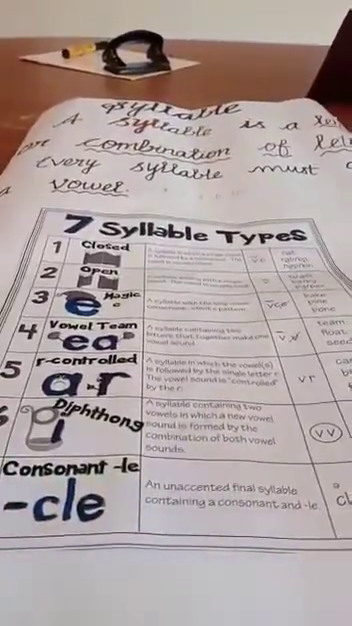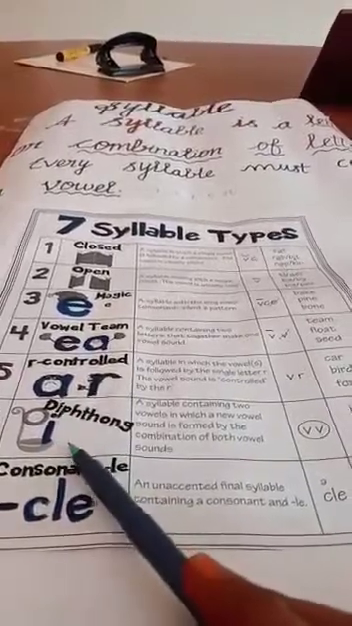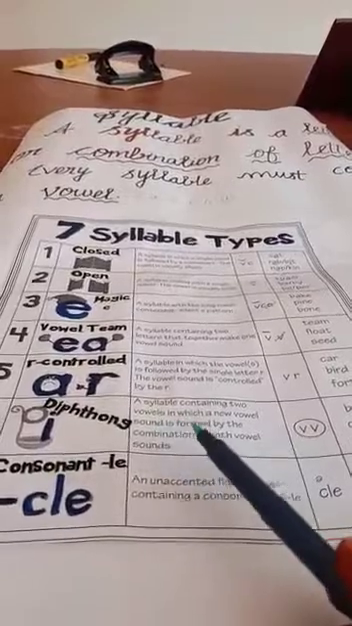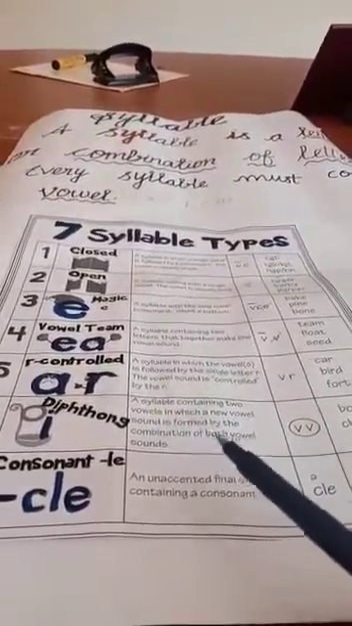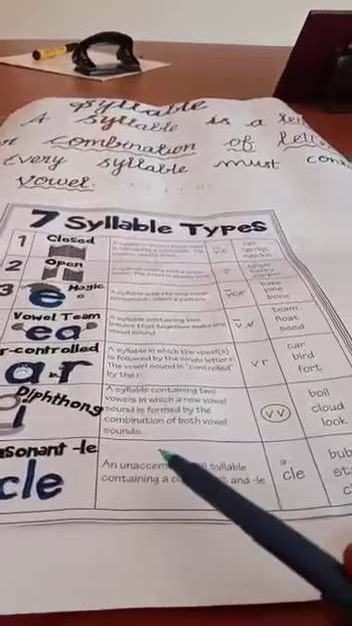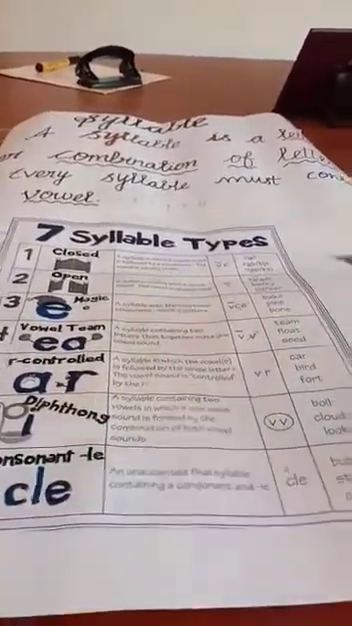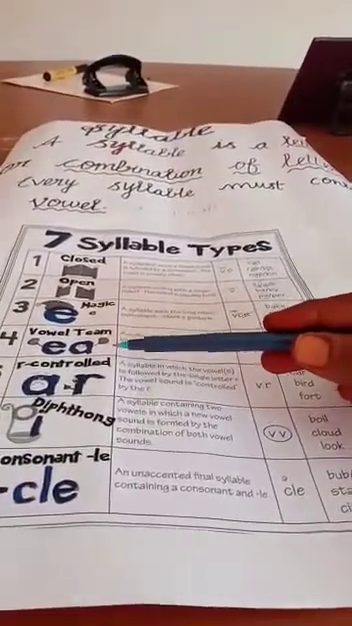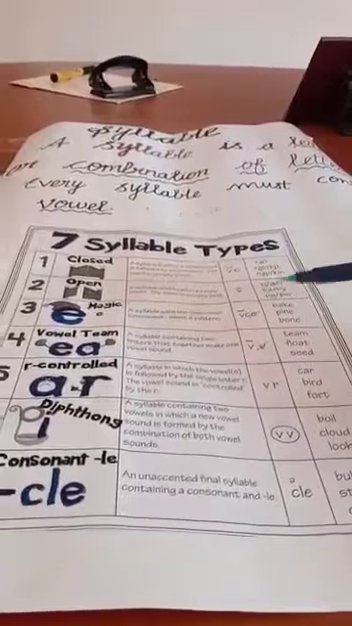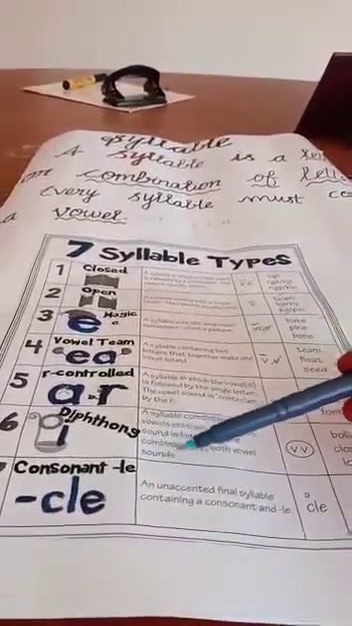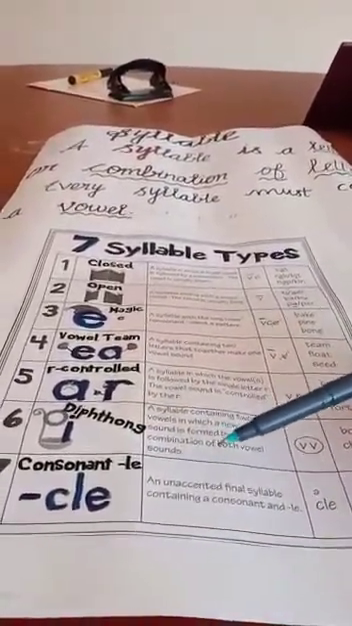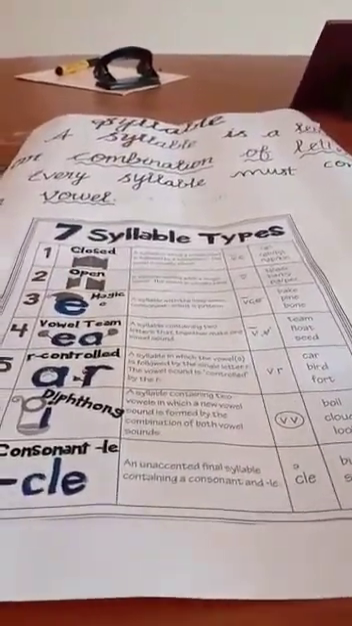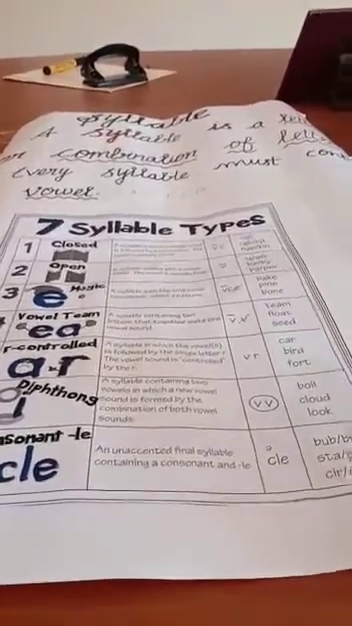Come to the next one, the diphthong. What is meant by diphthong? A syllable containing two vowels in which a new vowel sound is formed by the combination of both vowel sounds. I already told you that two vowels joined together is a vowel team, and it gives you one of those sounds. But here two vowels are joined together and it gives you another vowel sound, not the same letter sound.